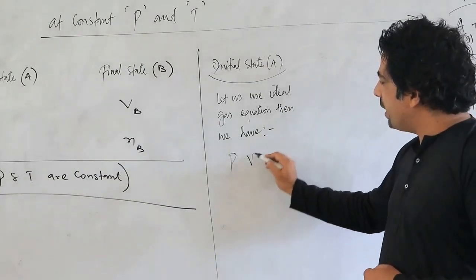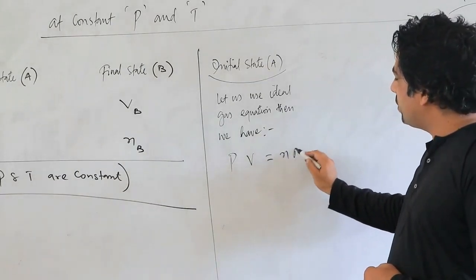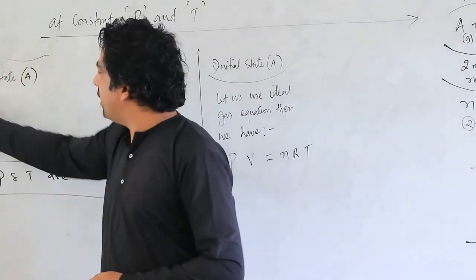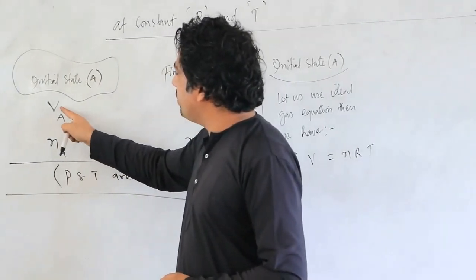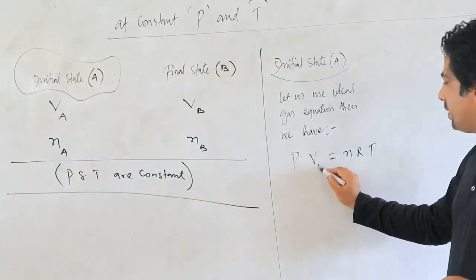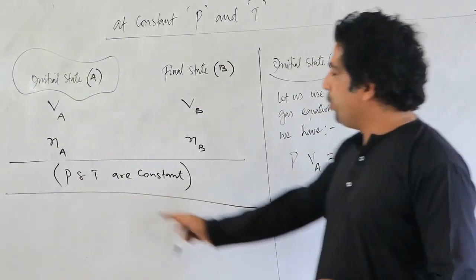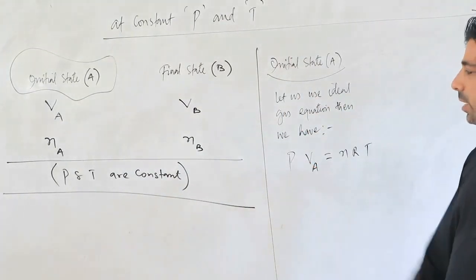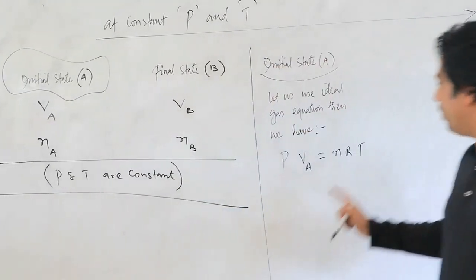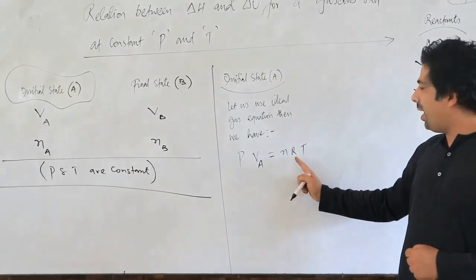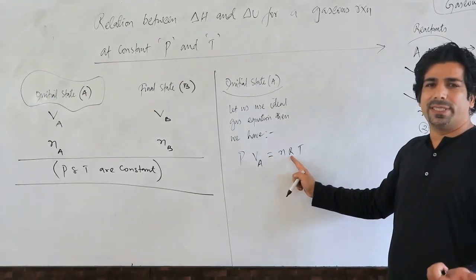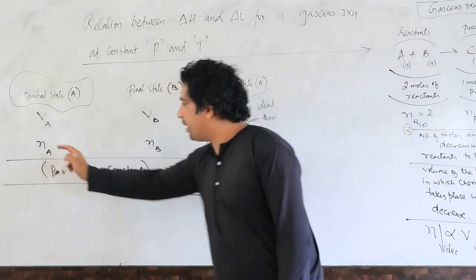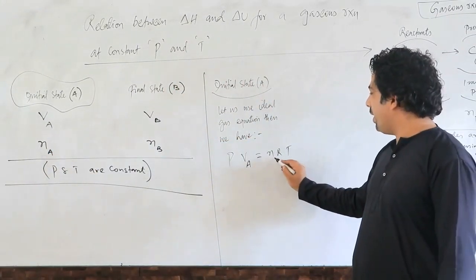We know that ideal gas equation is PV = nRT, that's the ideal gas equation. And we know that in initial state volume is Va, so in place of V we'll write Va. You know that pressure is constant, so pressure will be constant only. Temperature is constant, so temperature will be constant only. And R is also constant because it's a universal gas constant. But number of moles at initial state are Na.